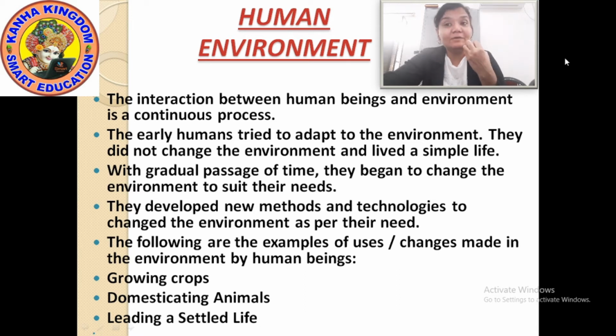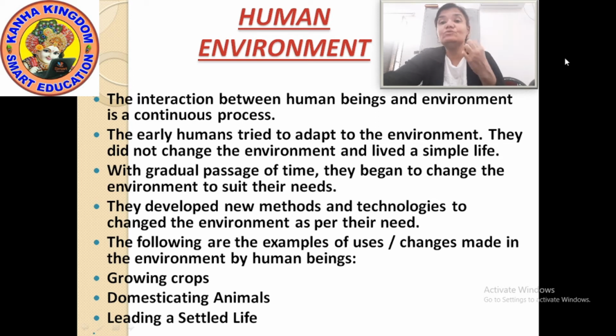Previously they did not used to. Previously means you can say in ancient time. They started domesticating animals for their use, for dairy products, for meat, and then leading a settled life. In the ancient time, people were nomads type.